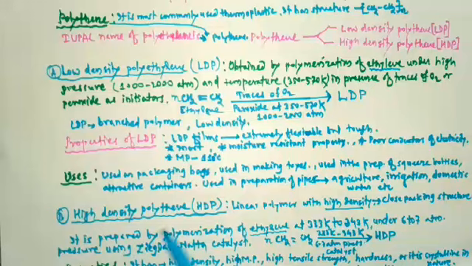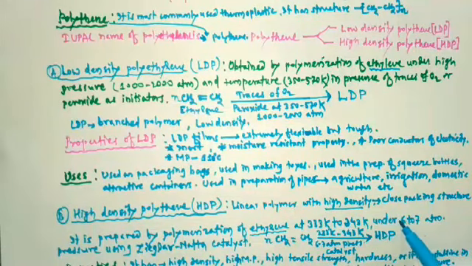This high density polythene is prepared by polymerization of ethylene at 333 Kelvin to 343 Kelvin under 6 to 7 atmospheric pressure using Ziegler-Natta catalyst. So here polymerization of ethylene takes place and formation of HDPE takes place.